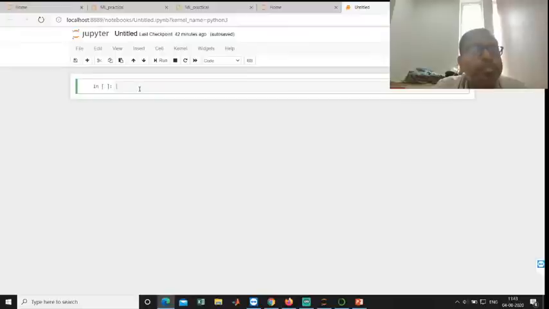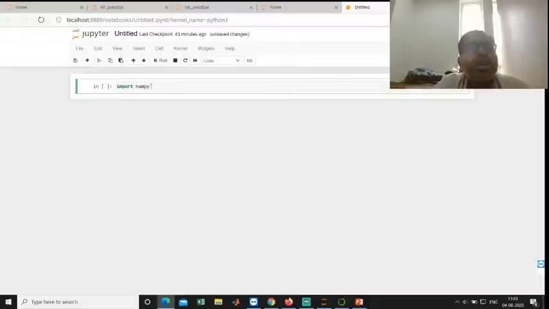For example, I want to use some of the external libraries available. First I want to use one library, NumPy. NumPy and Pandas are two very important libraries to develop any machine learning application.